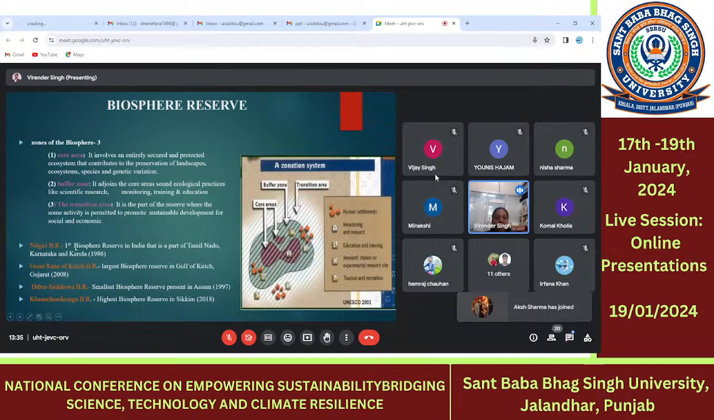In India, the first biosphere reserve was established in 1986, that is the Nilgiri Biosphere Reserve. It shares the boundary of three states: Tamil Nadu, Karnataka, and Kerala. The Great Rann of Kutch Biosphere Reserve is the largest biosphere reserve, in the Gulf of Kutch, present in Gujarat and established in 2008. Dibru-Saikhowa Biosphere Reserve is the smallest biosphere reserve, present in Assam and established in 1997. Kanchenjunga Biosphere Reserve is the highest biosphere reserve, present in Sikkim and established in 2018 by the government of India.